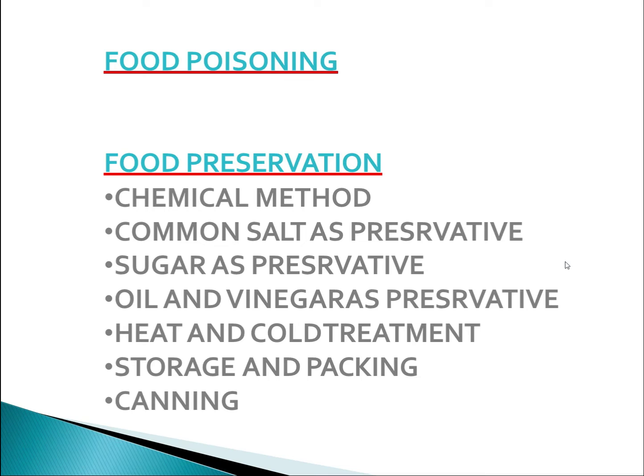Next is canning. An effective way of preserving food is to store it in airtight containers called cans, and foods like jams, vegetables, soft drinks and even cooked food are canned properly by this process known as canning.